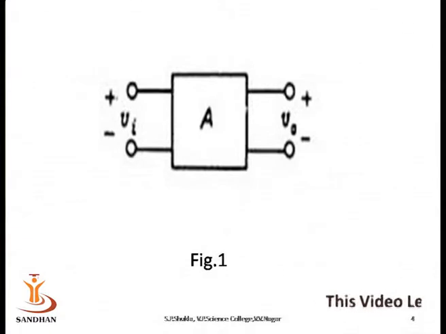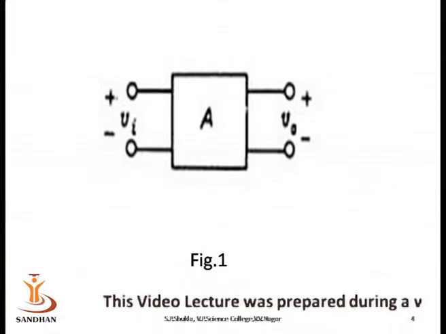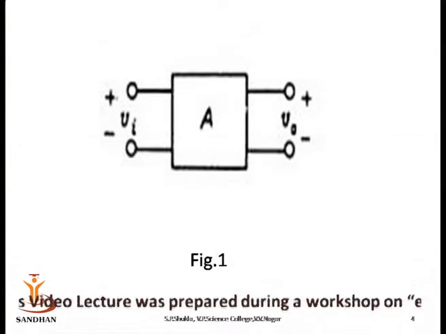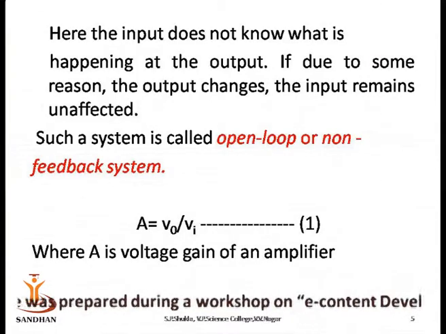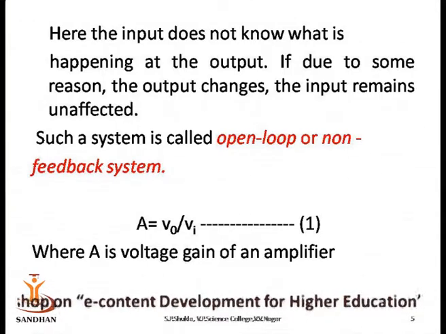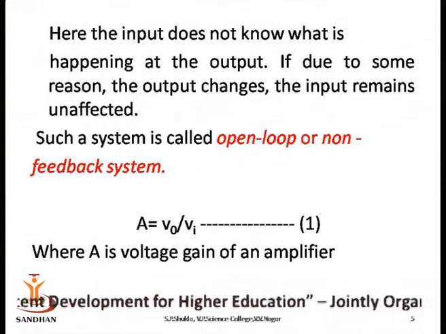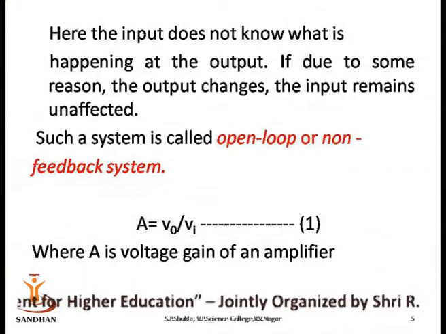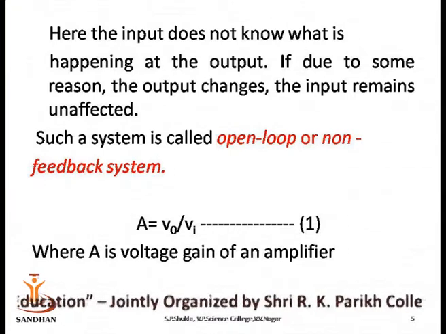As you see in figure number 1, it is the block diagram of an amplifier in which Vi is the input signal and V0 is the output signal. Here the input remains unaffected. Such a system is called an open loop or non-feedback system, in which gain A is equal to V0 upon Vi.